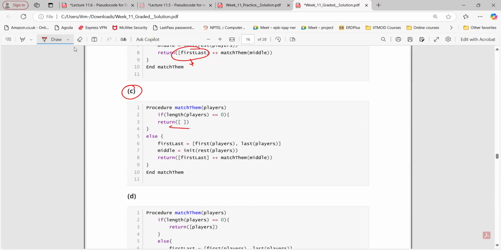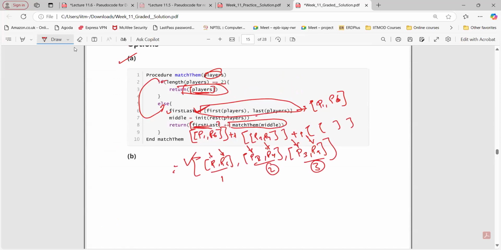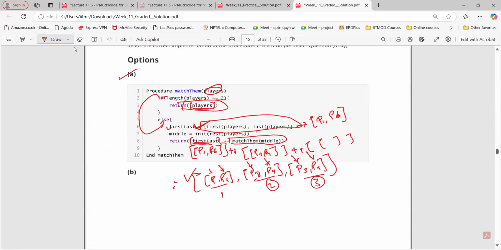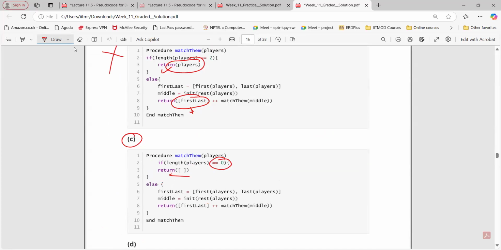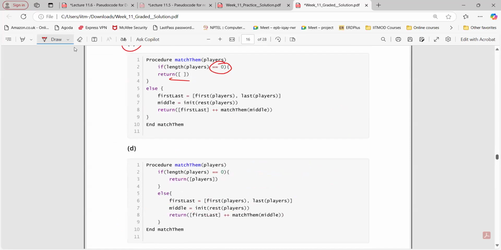Here we are returning the empty list. Correct. That is okay if we don't have a clear into that. So what we are doing here in option A and option C, what's the difference? In option A, the remaining last 2 players were already considered in the final output. But here we are considering it in the second statement as well.